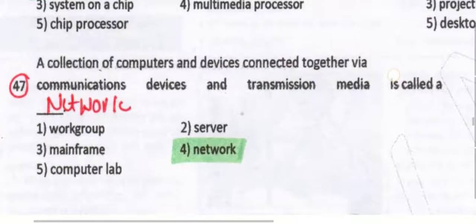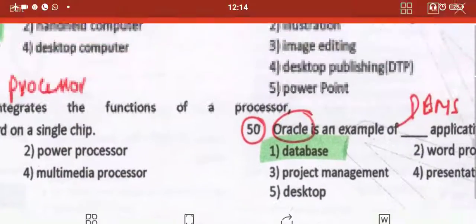A collection of computers and devices connected together via communications devices and transmission media is known as what? Network. Communication from one computer to another computer is one type of network.